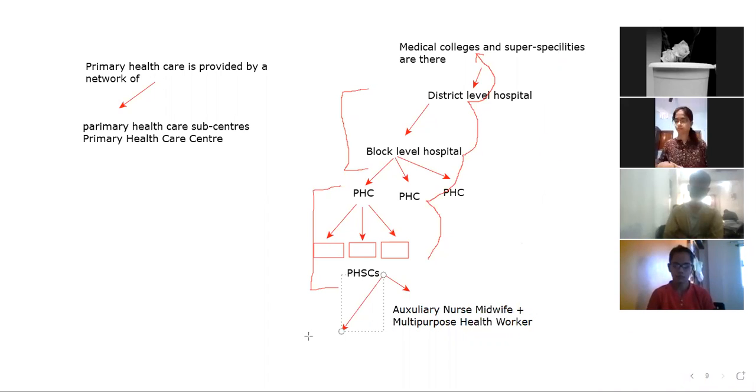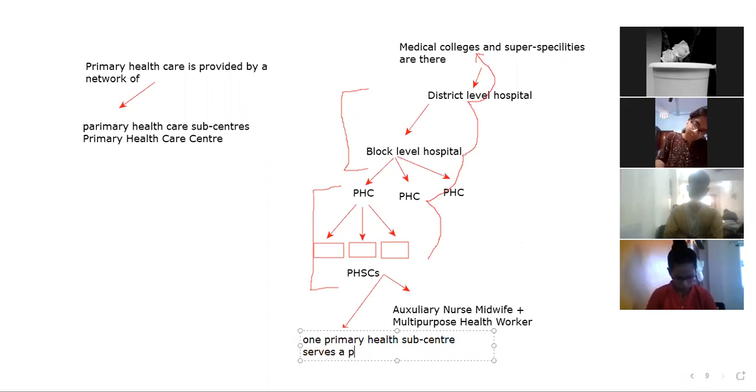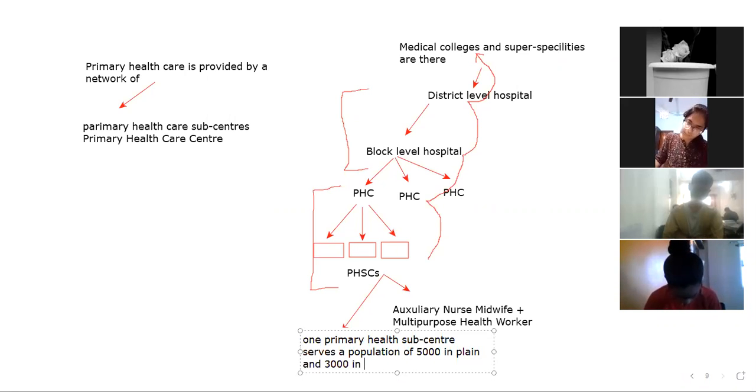population of 5,000 in plains, and 3,000 in, we can say, hilly region, hilly and tribal area, right?